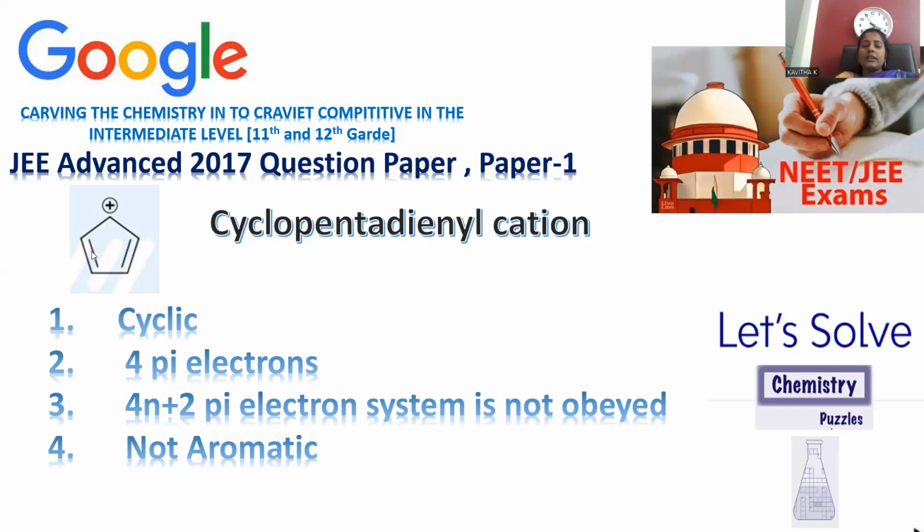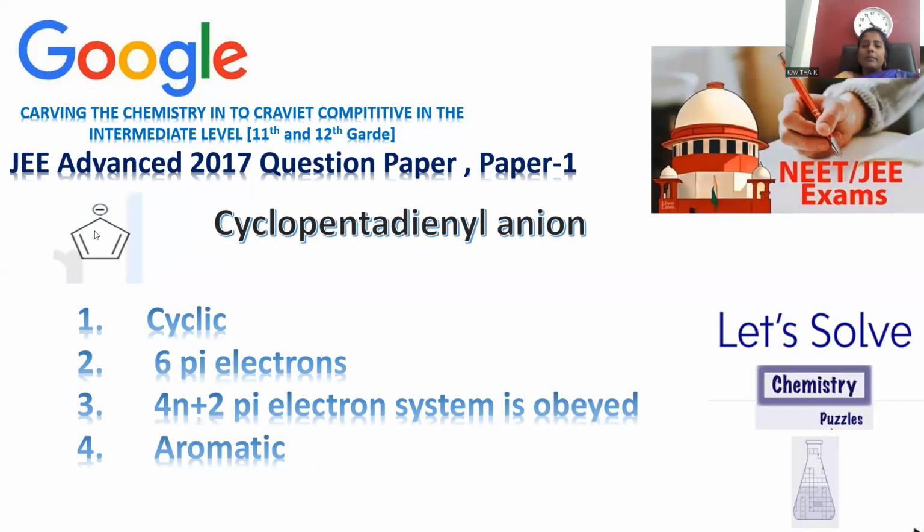How many enes are there? 2 enes are there, 2 double bonds are there, so I may mention dienyl. And here the positive charge is indicated with the cation. Being a 5 carbon ring system, you can say cyclopenta. Cyclopentadienyl cation is the IUPAC name of the compound. If you see, it is a ring, an annular system, so let me mention cyclic one, and only 2 pi bonds, so it will be accompanied with a 4 pi electron system. Only 4 pi electrons are there, so it is not part of the 4n plus 2 Huckel rule. Hence it is non-aromatic in nature.